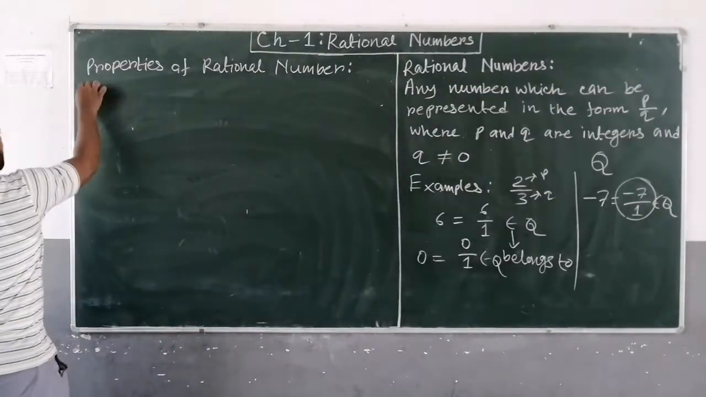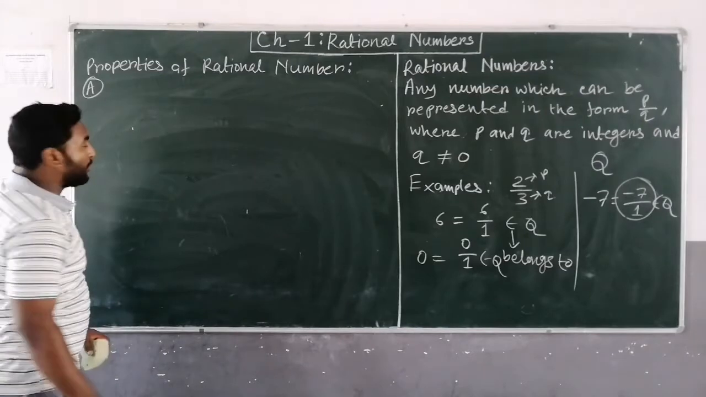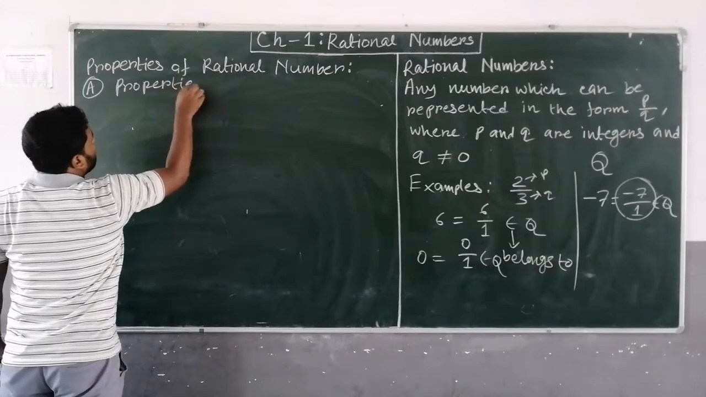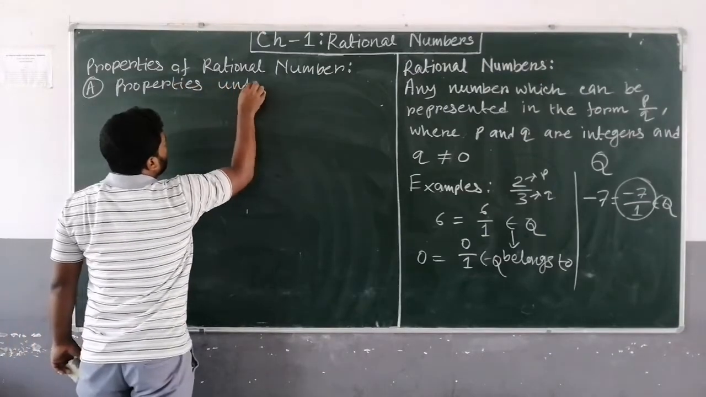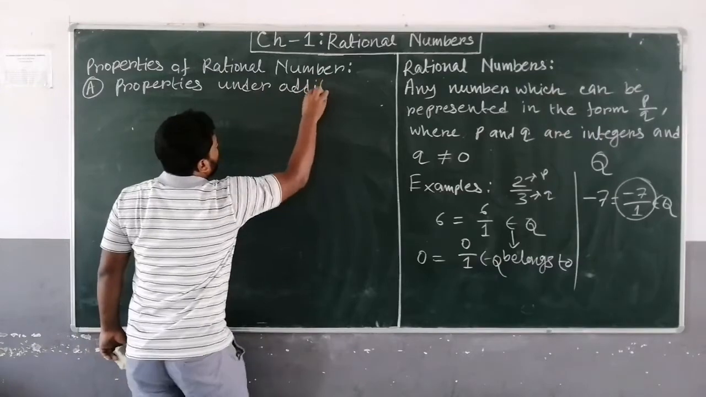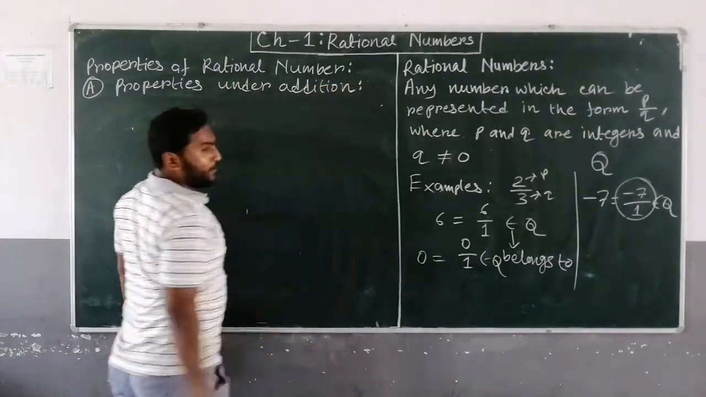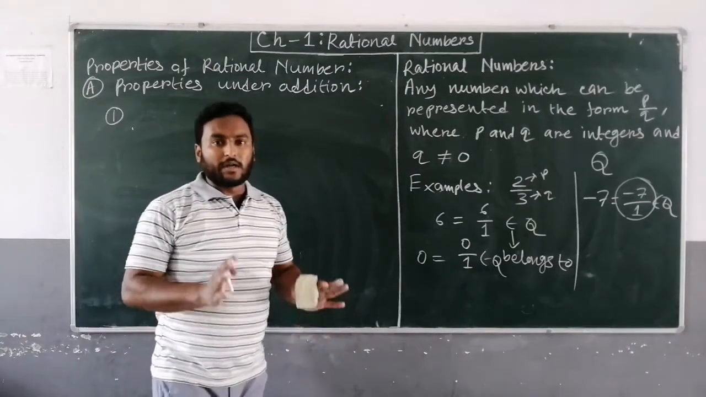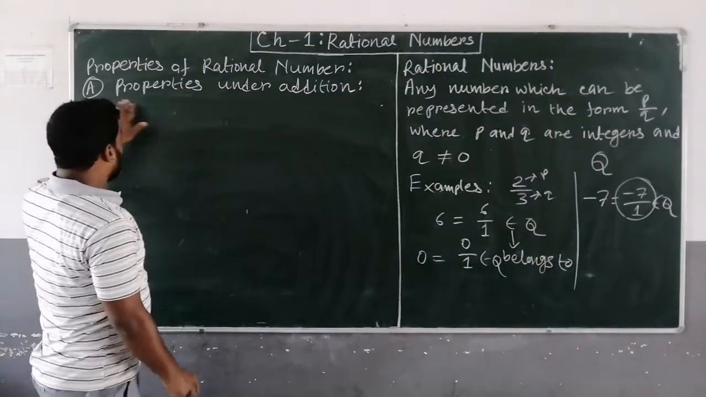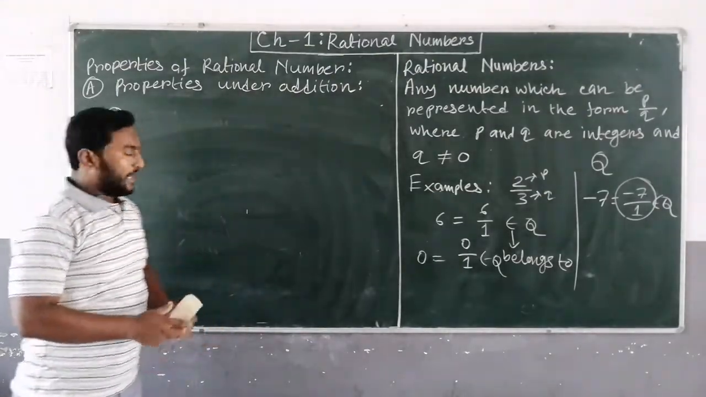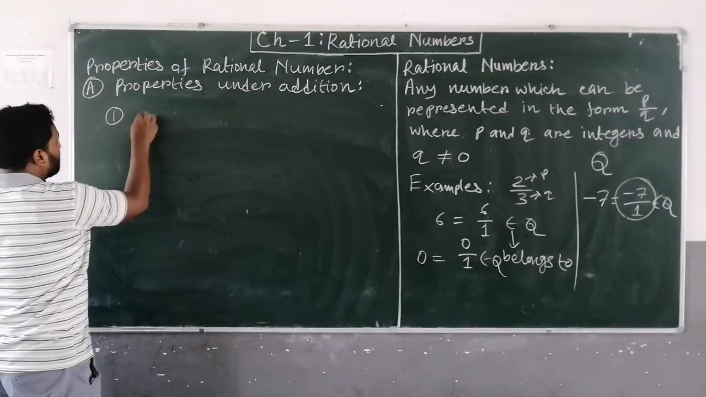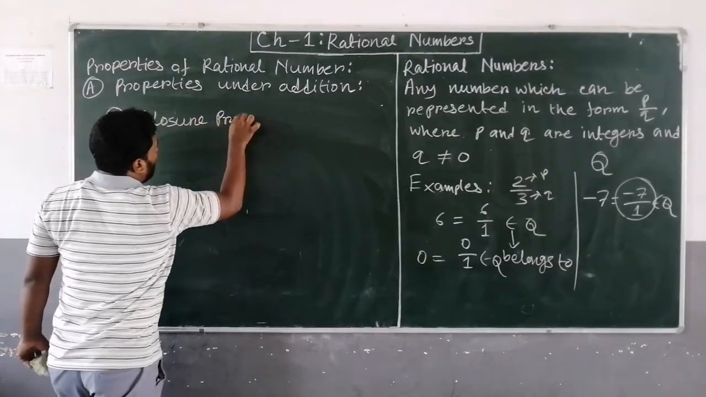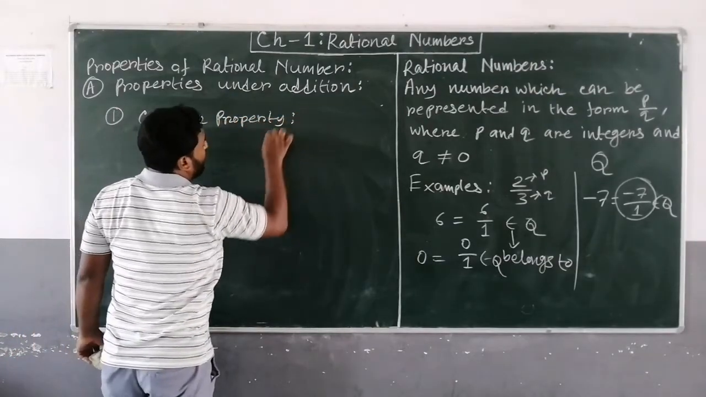Okay. First of all, we will see the properties for addition. Properties under addition. First of all, the closure property. The closure property of addition of rational numbers, that you have to verify. Properties under addition we are explaining. Okay, first property, closure property. Closure property of rational numbers.